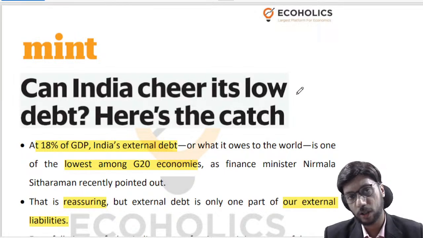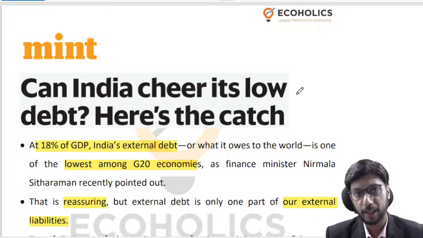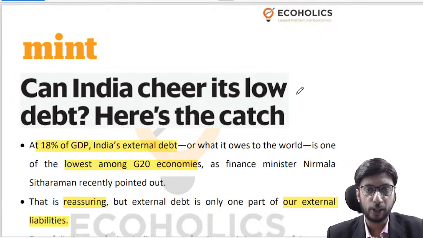We have spoken about our debt and balance of payment position in depth. We have spoken about what is happening in India's growth rate a little bit in depth, and we have also seen what is happening so far as the inflation position is concerned. I hope that this was very clear to you.